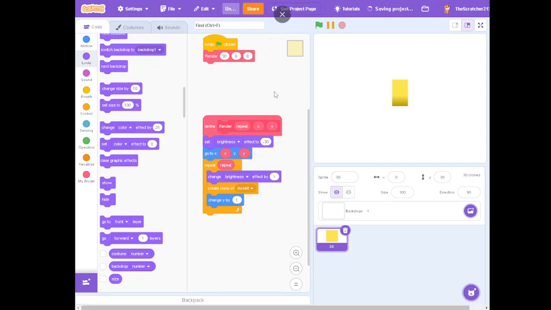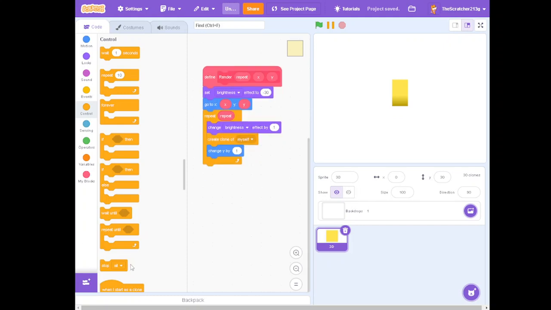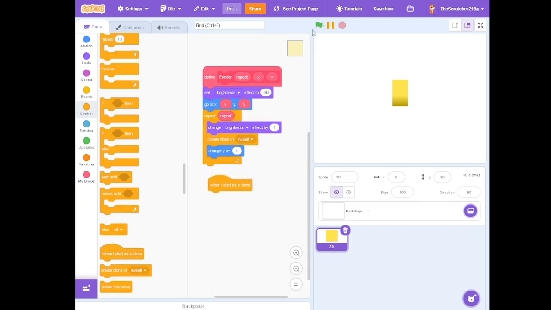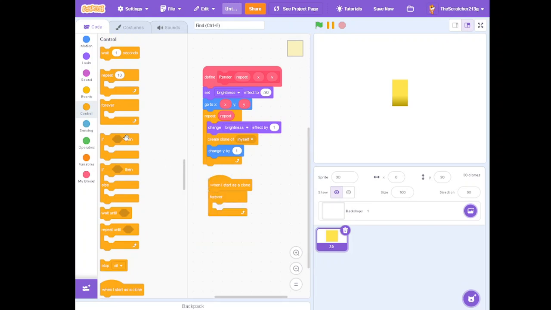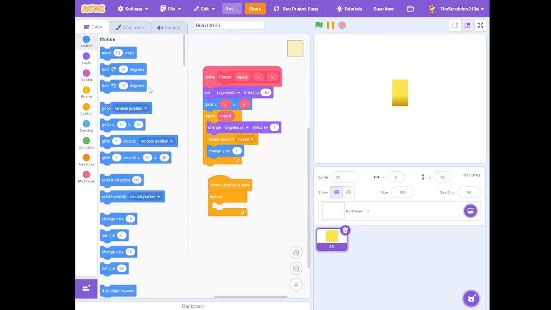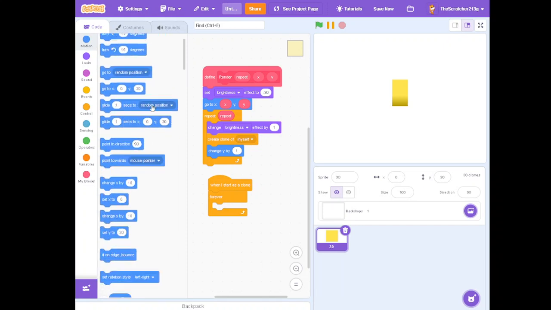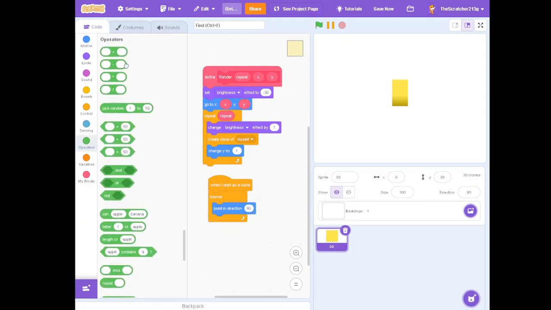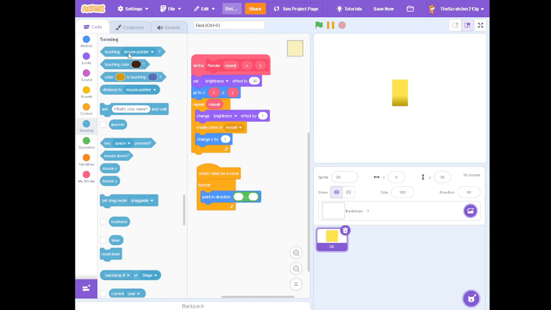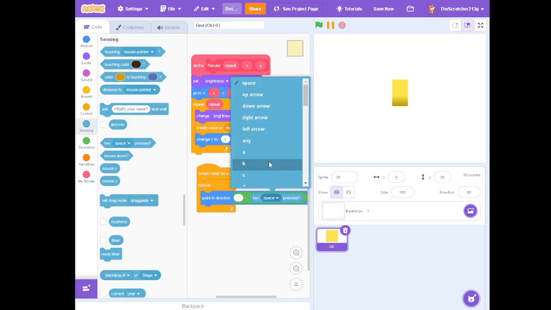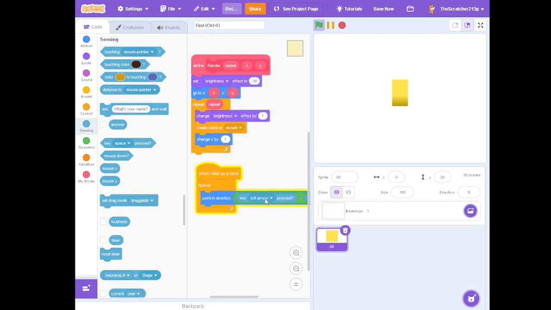That's what we're doing. And then we're just going to grab a when I start as a clone, when I start as a clone forever. And then point in direction. Just going to put this. And then we're just going to put the left arrow, the right arrow. See, we can turn a little bit.